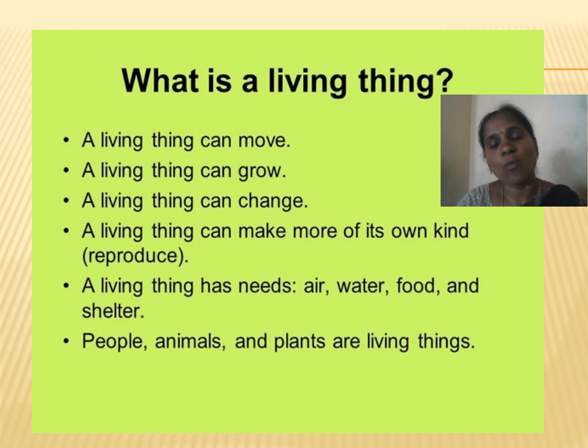A living thing can make more of its own kind, that means reproduce, increasing its number, whether an animal, human, bird or insect. A living thing needs air, water, food, and even shelter.